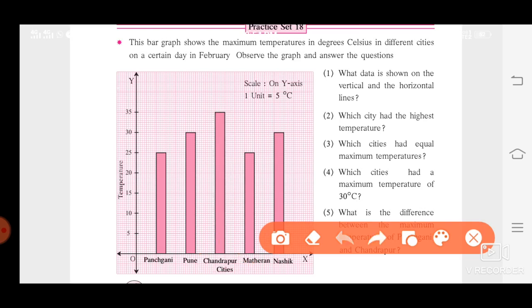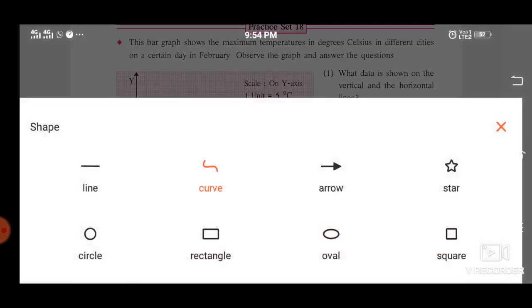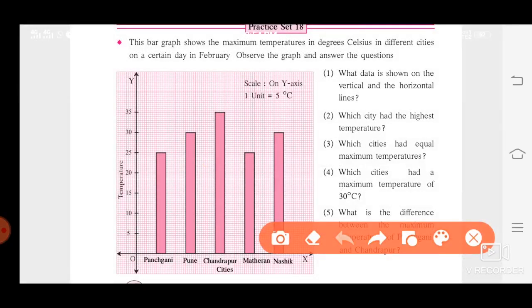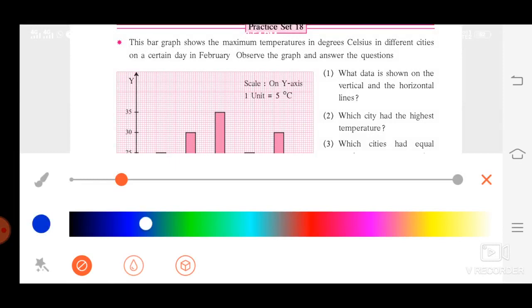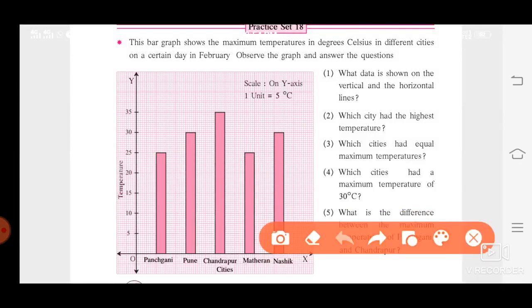Next question: which cities had equal maximum temperature? So for the equal maximum temperature, we will look at the bars. At 25 degrees we are having 2 bars, that are these 2 bars. Now which are those 2 bars? Which cities are they showing us? Yes, Panchgani and Matheran.